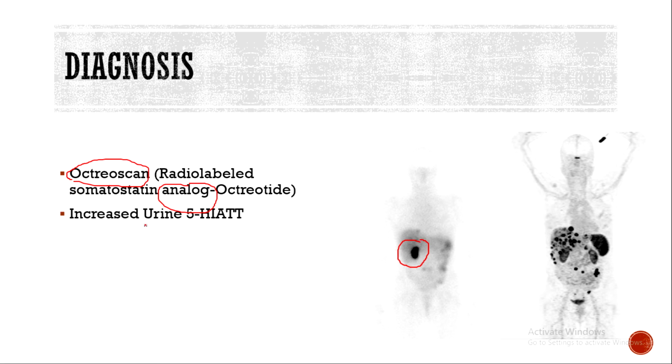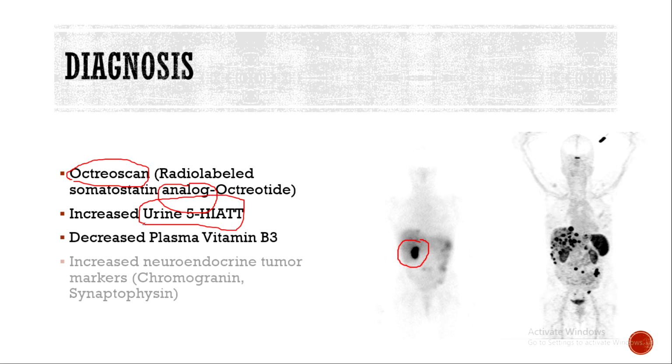And we will have increased degradation products of serotonin in the urine, and the plasma test will show decreased vitamin B3, and we will have increased neuroendocrine tumor markers such as chromogranin and so on.